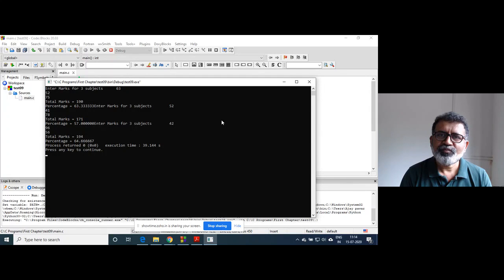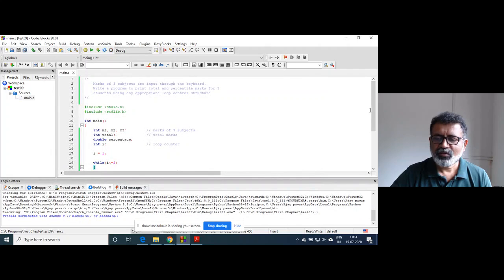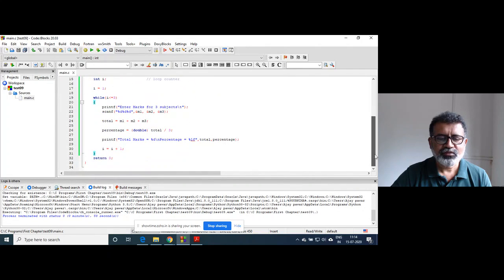So we'll make appropriate changes. The first was there should be a \n so that the next prompt for inputting marks is carried over to the next line.